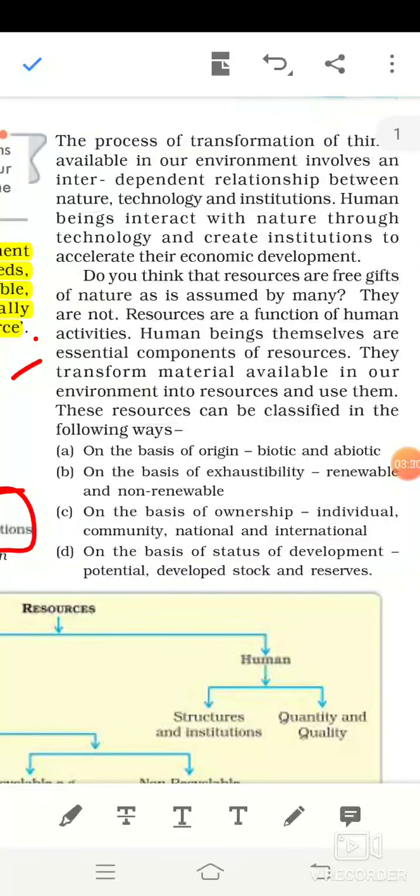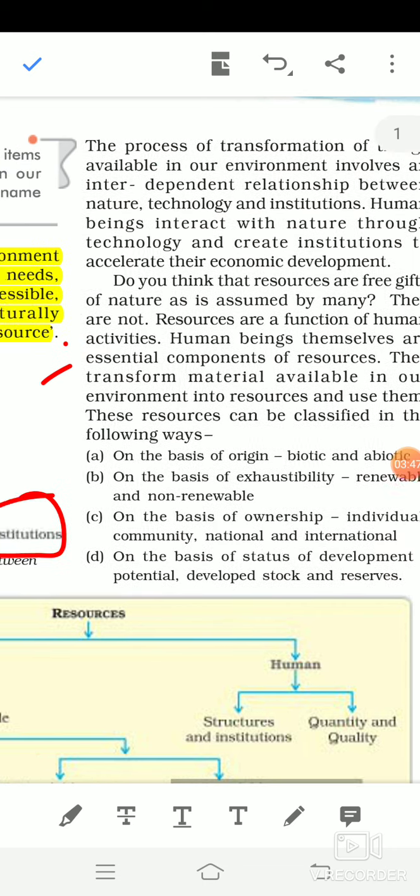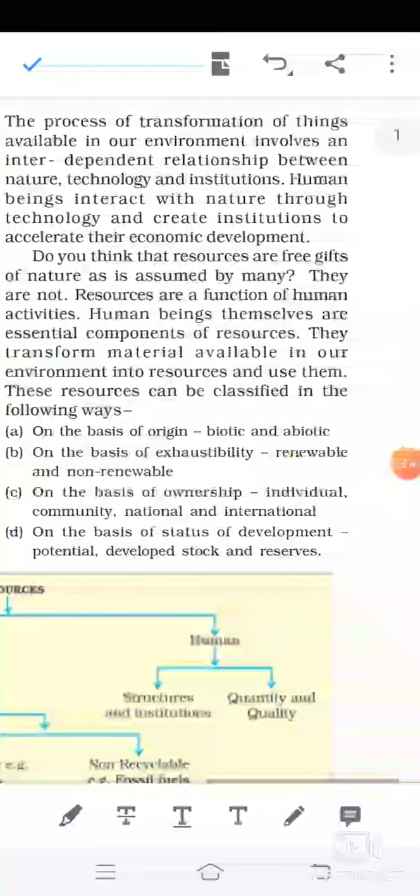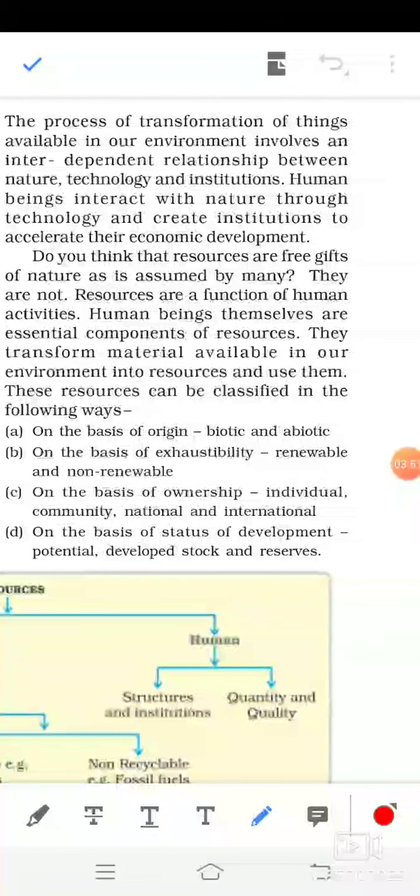Now we are going to see how resources can be classified. Resources are classified on different bases, and these are very important. Four types of classification are given here. First, on the basis of origin: biotic or abiotic. Second, on the basis of exhaustibility: renewable and non-renewable.